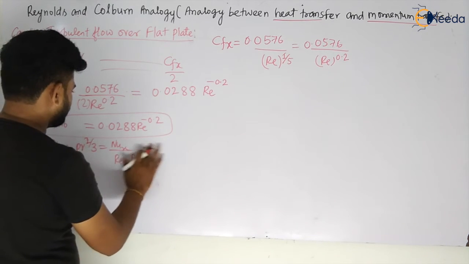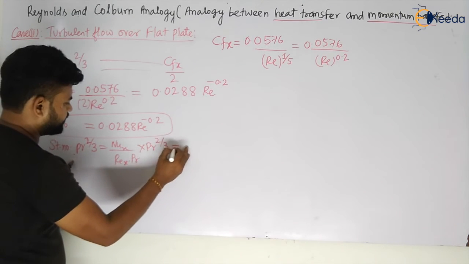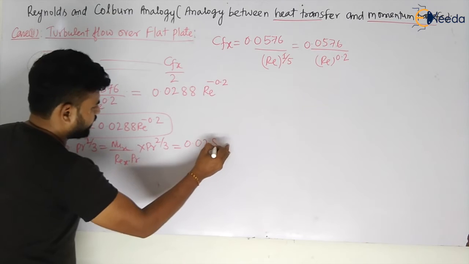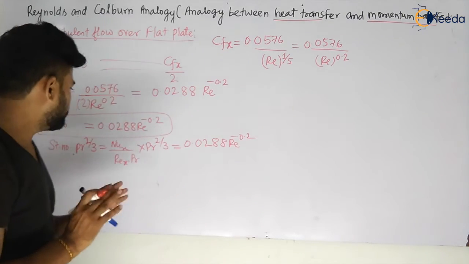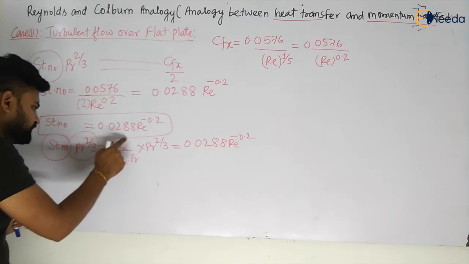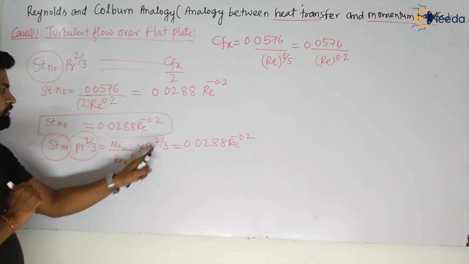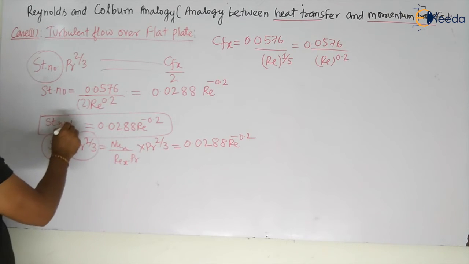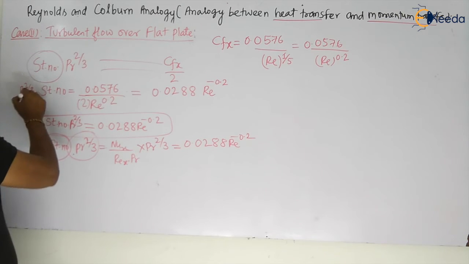So the standard number is this: multiply by Pr to the power 2/3, and this will be equal to 0.0288 Re to the power minus 0.2. Hope it's clear, my dear students. What I'm doing is multiplying that Pr to the power 2/3 in this number, that is the standard number multiplied by Pr to the power 1/3, which is equal to Pr to the power 2/3 multiplied by Pr to the power 2/3, equal to that Cfx.